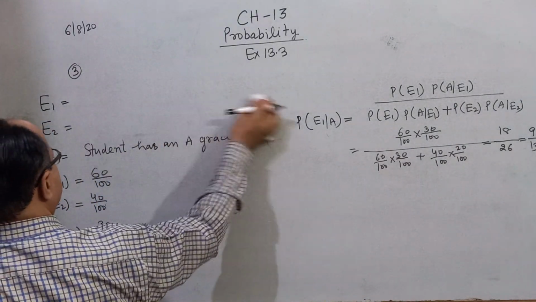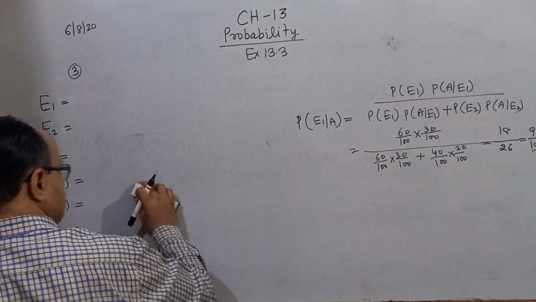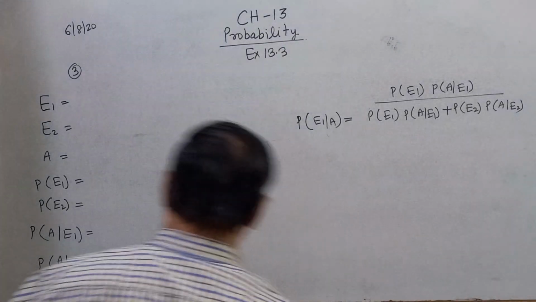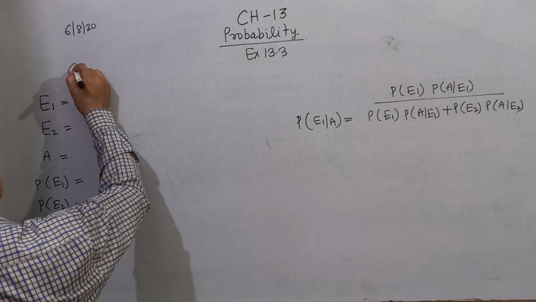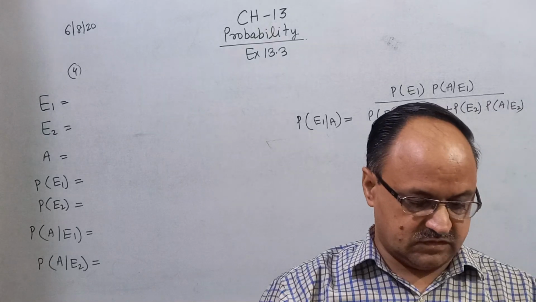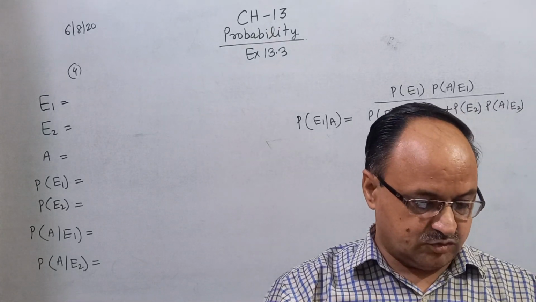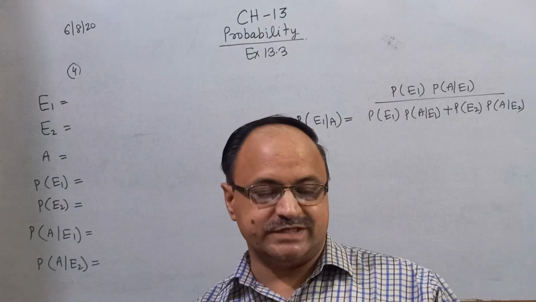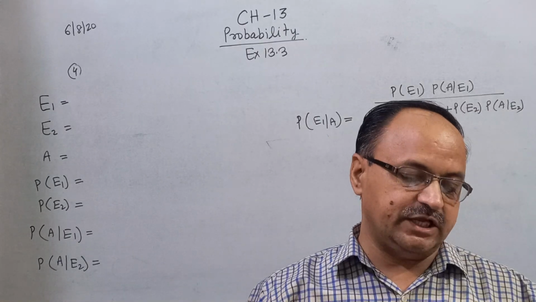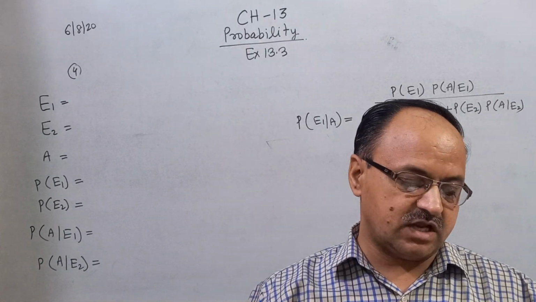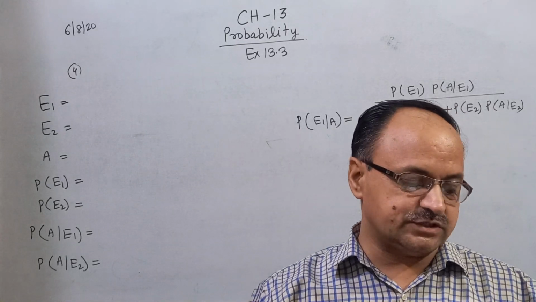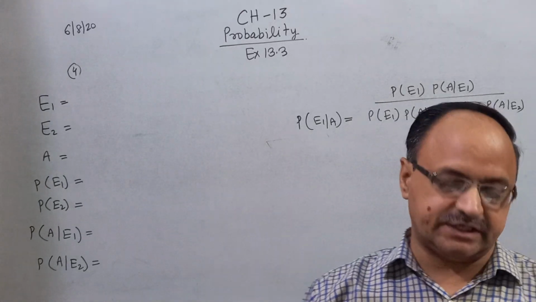Next question, number 4. In answering a question of a multiple choice test, a student either knows the answer or guesses. 3/4 is the probability that he knows the answer, and 1/4 is the probability that he guesses the answer. Assuming that a student who guesses the answer will be correct with the probability 1/4, what is the probability that a student knows the answer given that his answer is correct?